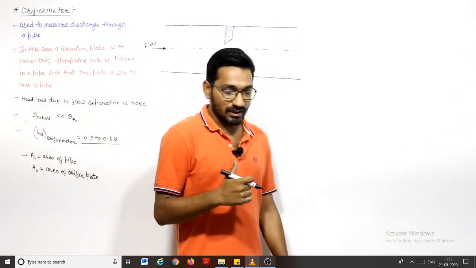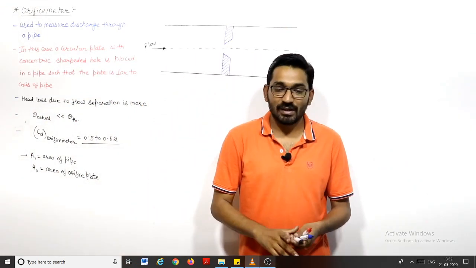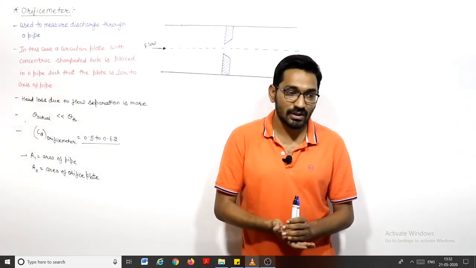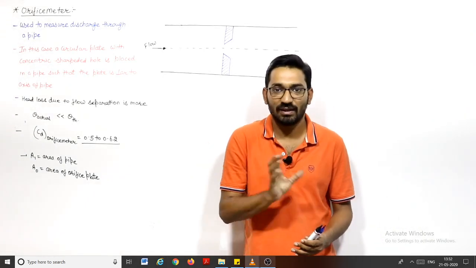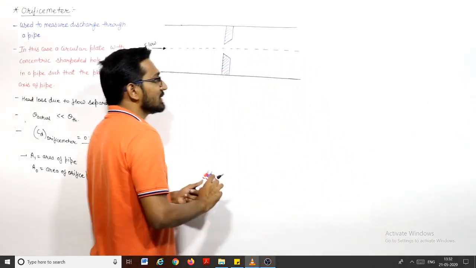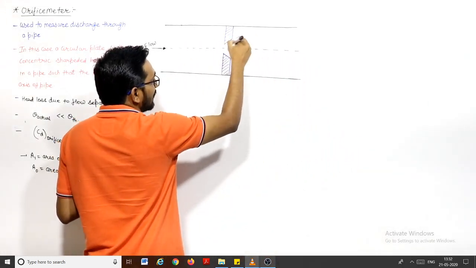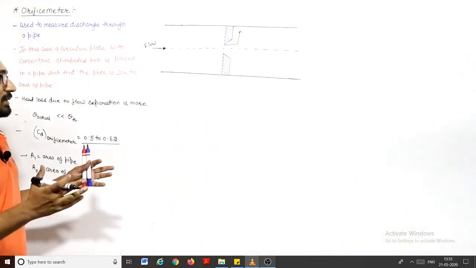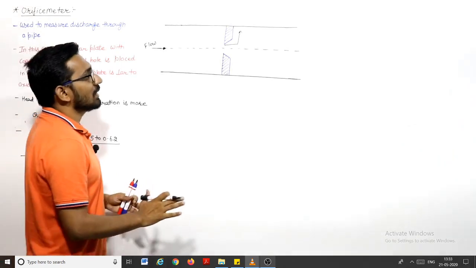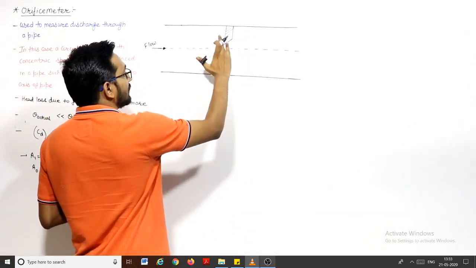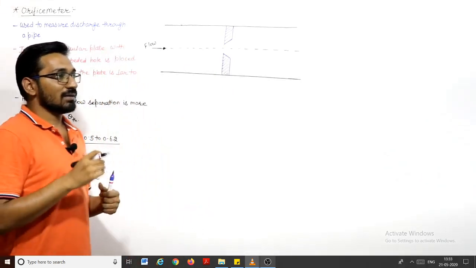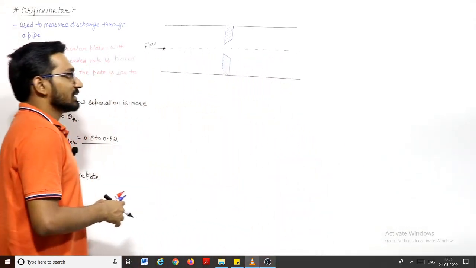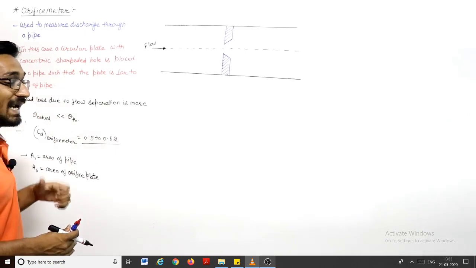Why is the head loss more because of flow separation in the case of the orifice meter? Because in the venturi meter, the divergent section is gradually increasing, and I told you that the divergence cone angle is around 5 to 6 degrees. But here, you can see that the divergent angle suddenly increased to 90 degrees. There is a sharp increase of the divergence angle, and because of that, the flow separation will occur. And we will discuss, when we discuss the head loss due to sudden contraction, that because of this sudden contraction there is flow separation, or you can say eddies are formed.